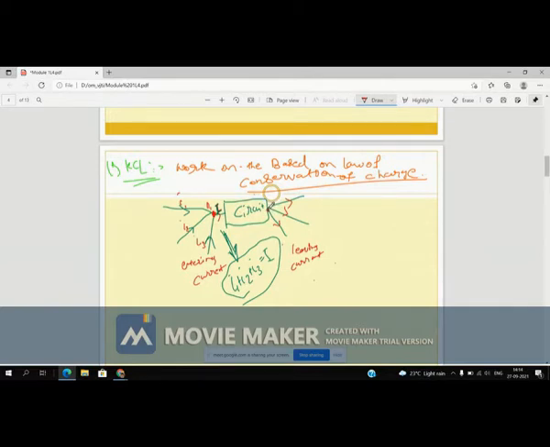So whatever current is entering that node is equal to what is leaving from this node, because no external element is connected to this circuit by which current flows into another circuit. I hope you are understanding this point.